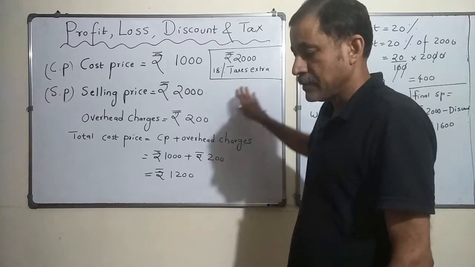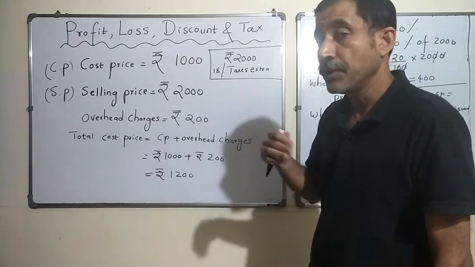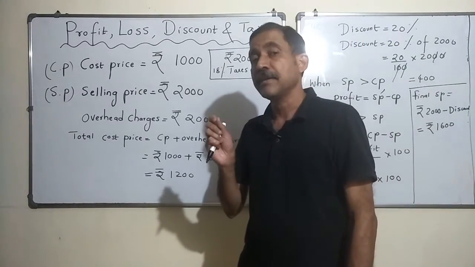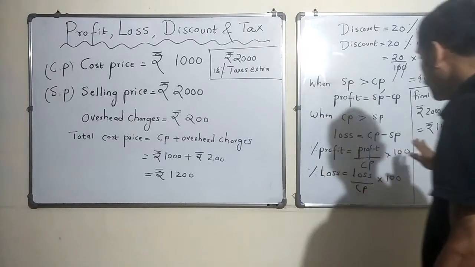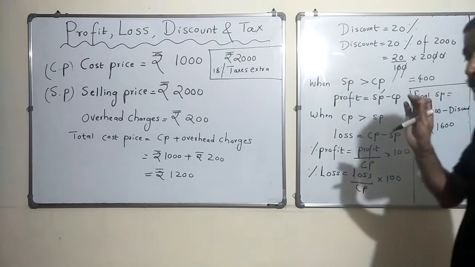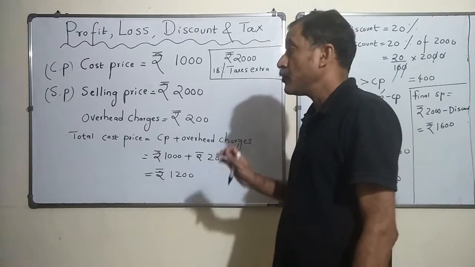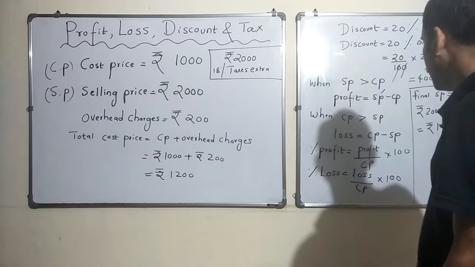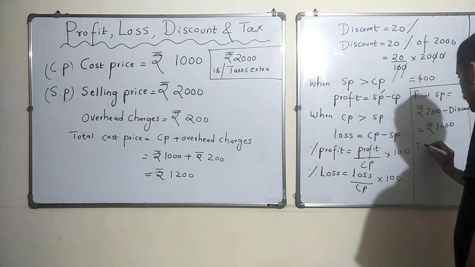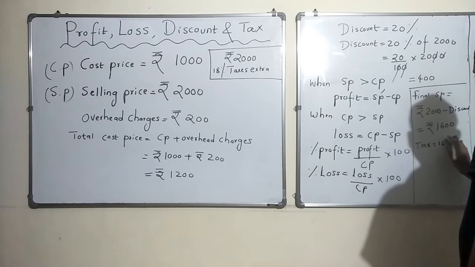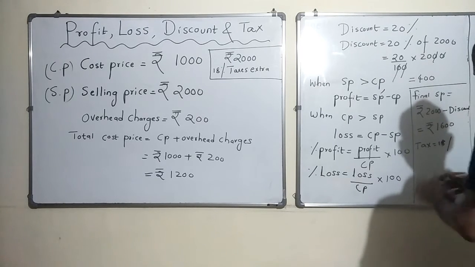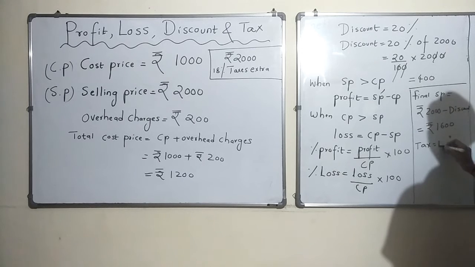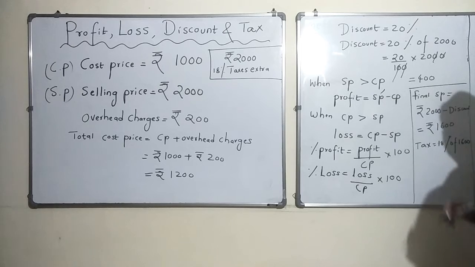So all those things, anyway, you know why taxes are collected and what is the use of taxes, right? So 18% tax. Now 18% of what are you going to collect as tax? The final selling price, that is after discount. Okay, this is the final selling price 1600, right? You have to find out 18% tax on 1600. So tax amount is 18% of 1600.